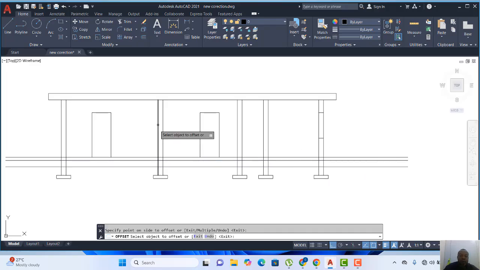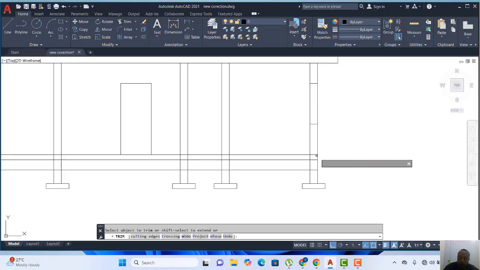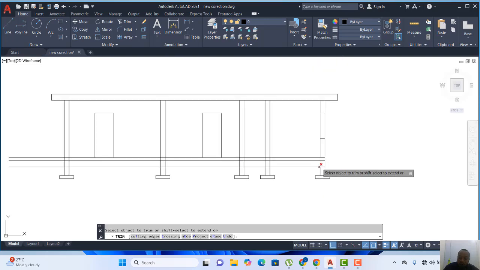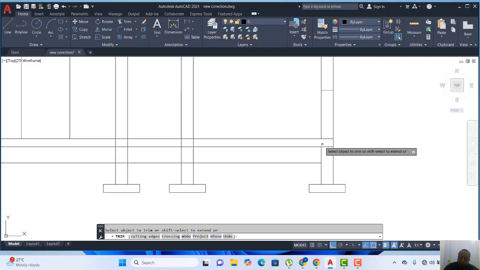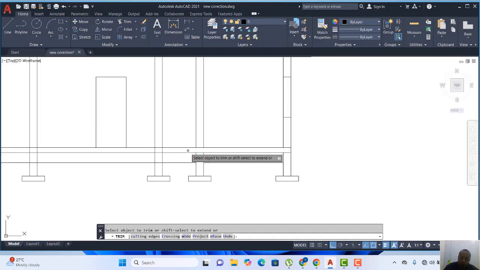All right, so I'll pick my trim, then I'll remove this. I'll remove this as well. I'll remove the inside line. I'll remove this one here because this is the floor. That's the concrete floor, right? So it has to pass through even the wall, right?